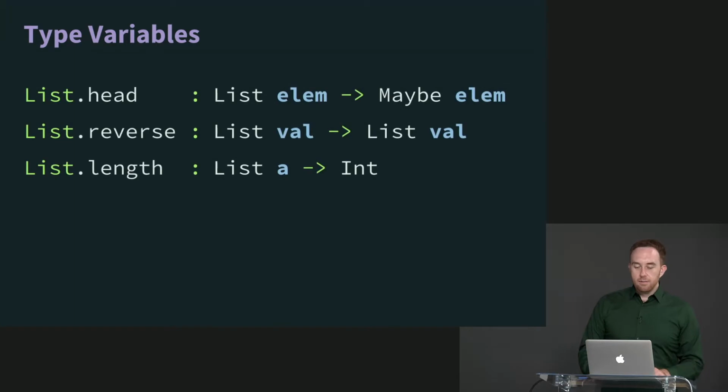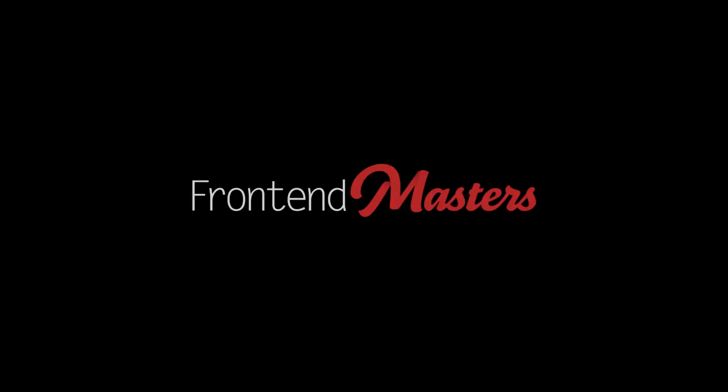Okay. So at this point, all of our type variables have come in pairs, but List.length is one that we intuitively know how it works, but it doesn't come in a pair. List.length says, you can give me a list of anything, and I can tell you what the result is. It's an int. No matter what type of list, you can give me a list of strings, a list of integers, a list of floats, anything, and I'll tell you what the length is. So intuitively, we can figure out that makes sense. I guess it's a type variable because what it means is this is flexible. We can give it any list we want, and it'll be able to give us back an int.